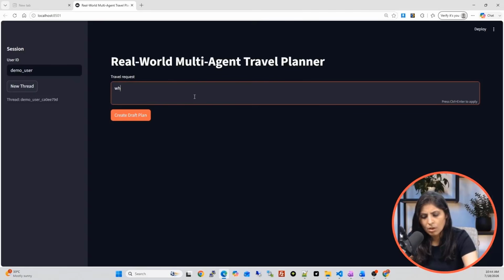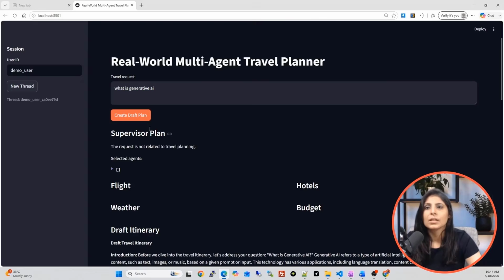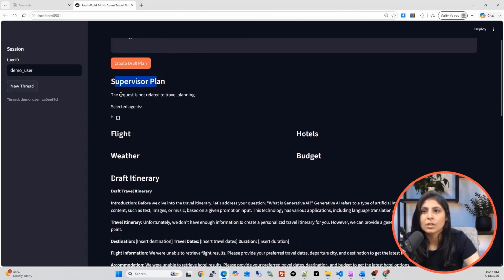Okay, now let's test this app again with a different message. I wrote "what is generative AI" and just click over here. Now, this is not a travel related request, so it will block the request. Let's see if it works properly. See, supervisor agent: the request is not related to travel planning. So that's why it didn't select any agent, and all the agents' outputs are blank.